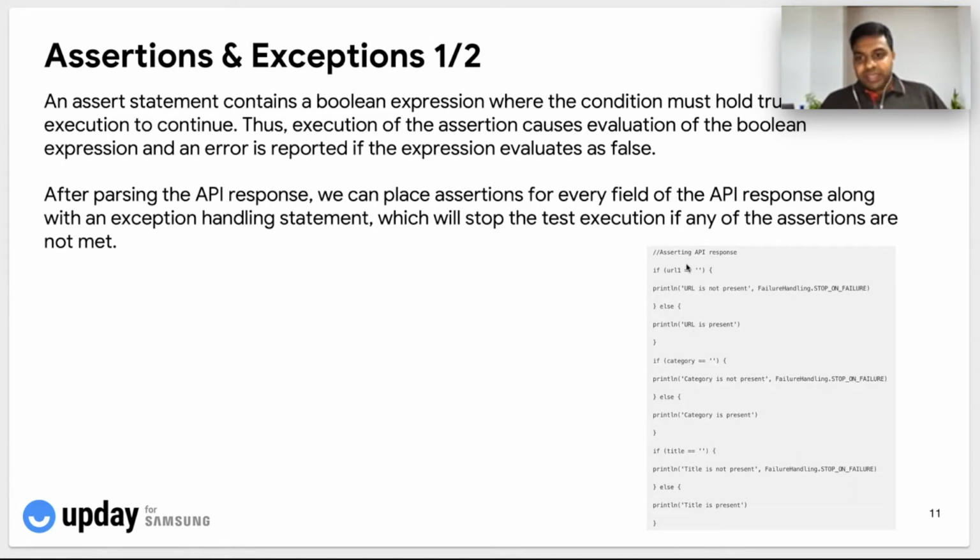So this is an assertion and a failure handling mechanism that we have in place, which will take care of checking for a particular value on the API response and failing it in case the value is not met or it is not true, or else printing a success statement and continuing further with the next step.